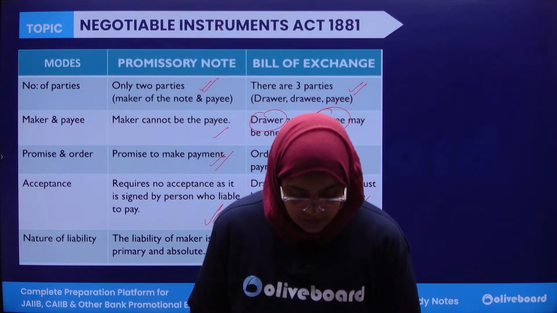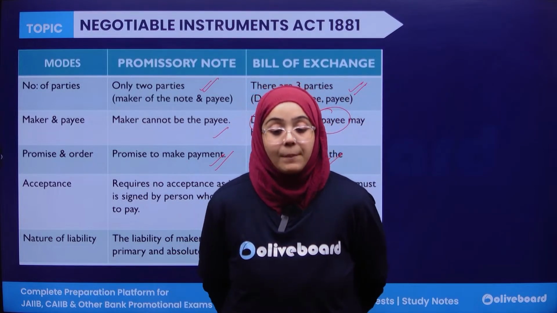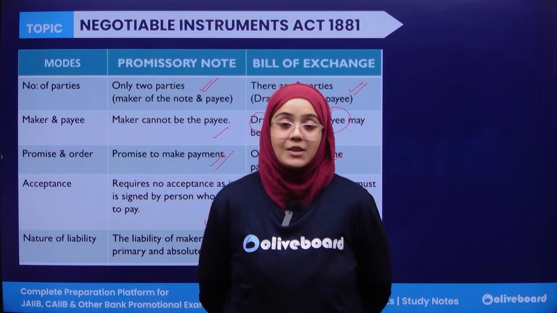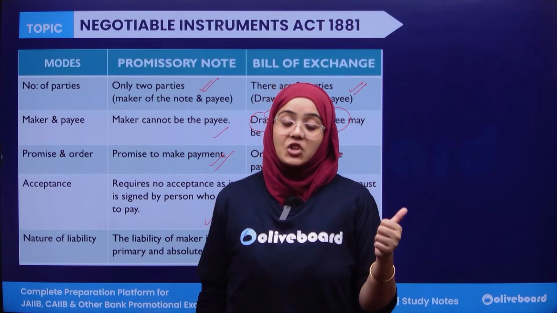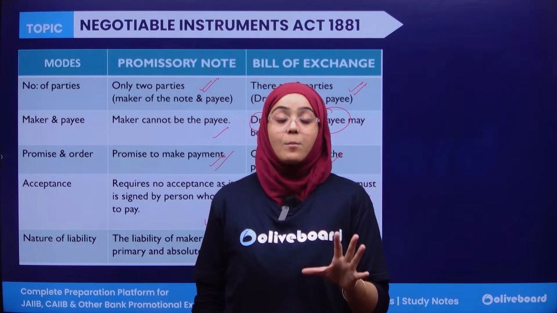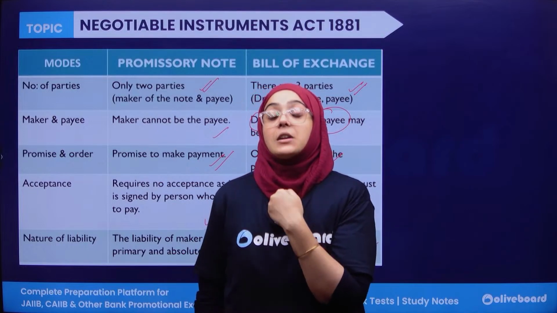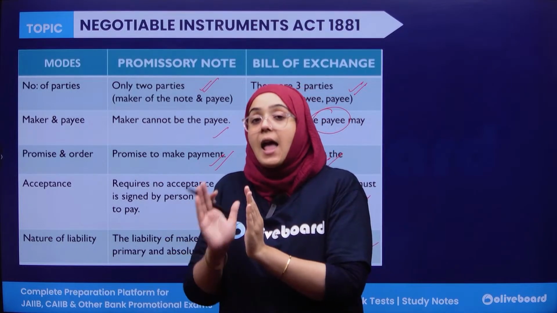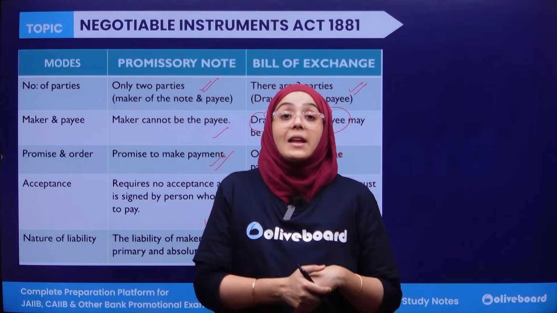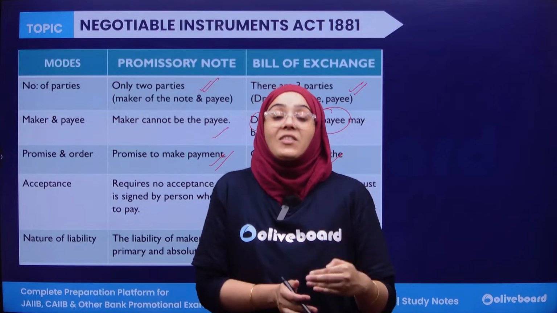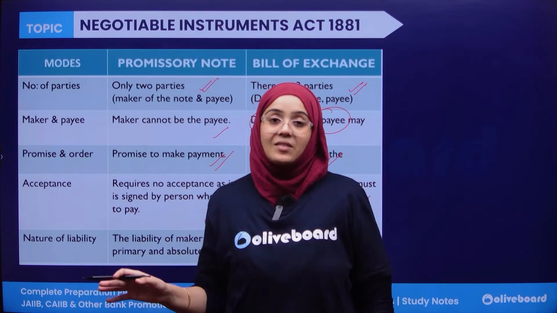Okay, done, clear? So this is the complete session. I hope that you have all enjoyed this session. In this session, I have discussed some important things: the cheque, the bill of exchange and the promissory note. Bill of exchange and promissory note are very important. A bill of exchange is drawn by the seller and the buyer needs to accept it. It is drawn by the creditor and the debtor needs to accept it. Whereas a promissory note is made by the debtor. It is a promise to pay the creditor. There no acceptance is needed. Here the acceptance is needed.